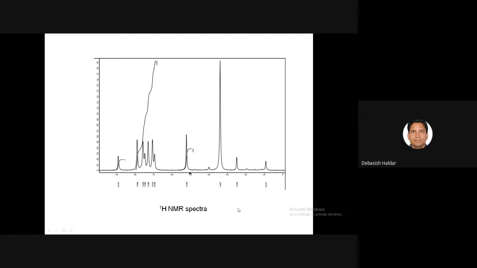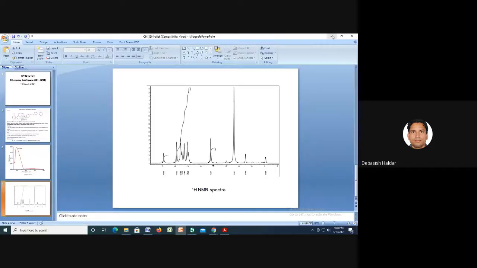And this is the NMR spectra of the compound. It's mostly the aromatic peak with a little bit of aliphatic peak. So you can characterize the spectra, write your report, and send it to us. So that's it for the reaction. We have completed the 8 experiments for this lab course.